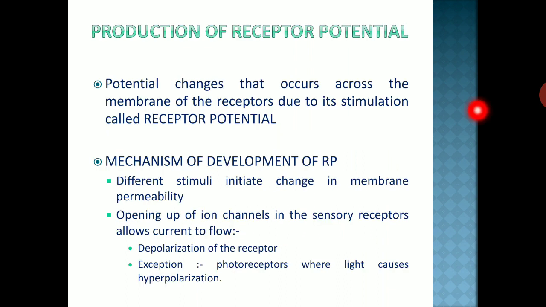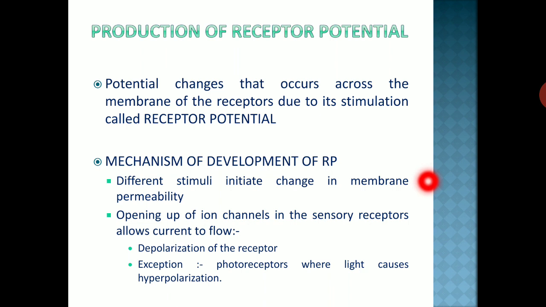Now after stimulation there is a production of receptor potential. So what is the receptor potential? It is the potential change that occurs across the membrane of the receptor due to its stimulation, known as a receptor potential. So how is this receptor potential developed?